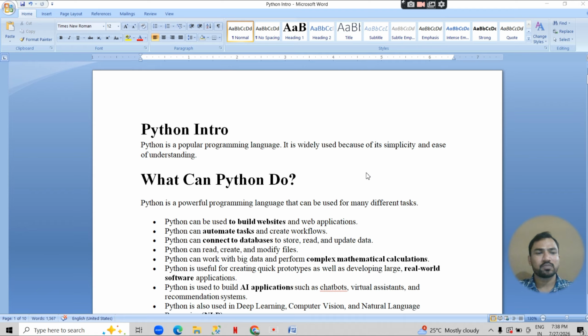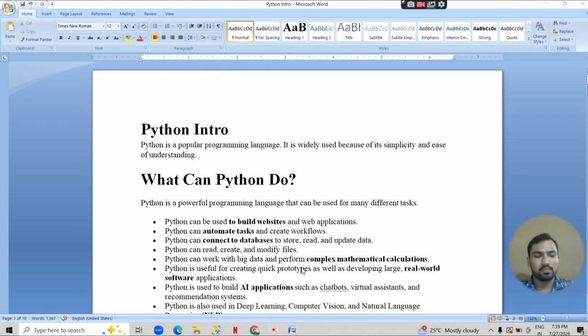It is widely used because of its simplicity and ease of understanding. Many English keywords are used in Python, so it is easy to understand and the code is easy. Okay, so what can we do with Python? We can build websites, automate different types of tasks, connect to databases, and use different types of files in Python. Also we can perform complex mathematical calculations. We can develop real world software applications, and AI applications, chatbots, virtual assistants. ChatGPT was also developed with the help of Python.